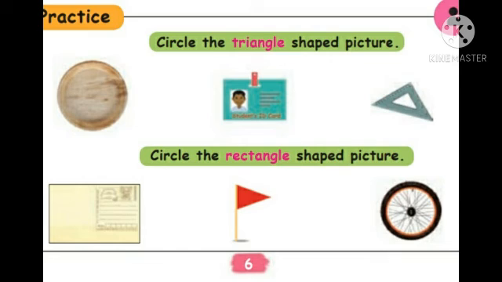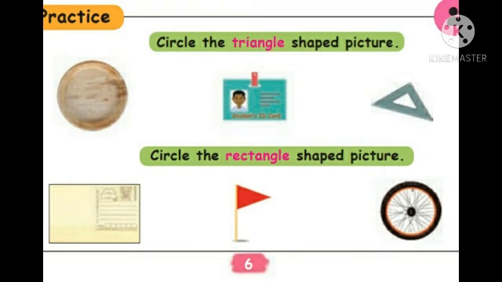Practice. Look at the book, page number 6. At the bottom, practice. Circle the triangle shaped picture. Three pictures are there. First one, coin, circle, then ID card, then triangle shape. What is the question?